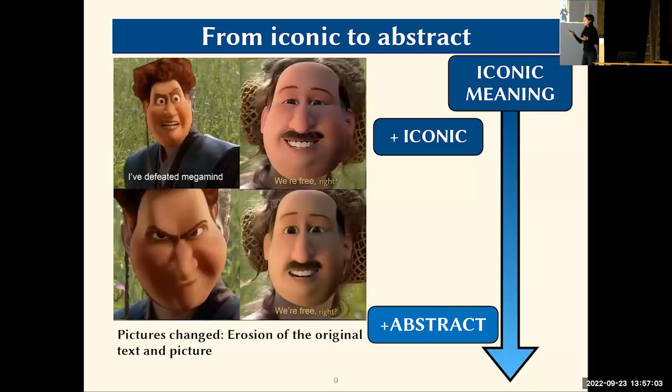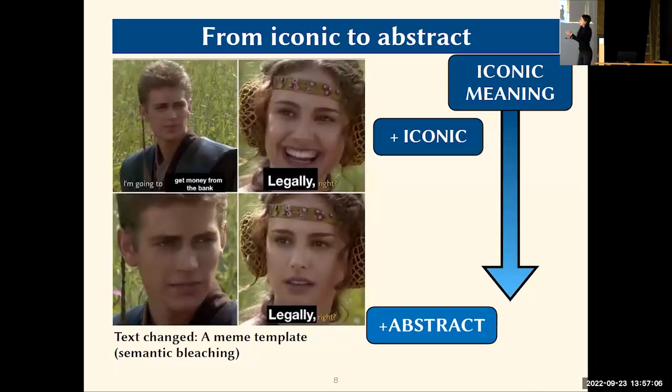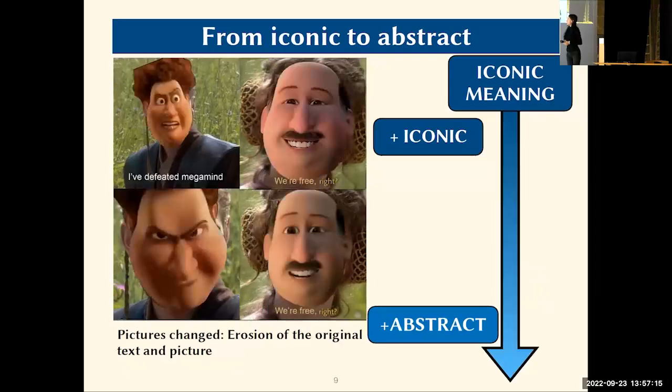And we see, in the previous case related to grammaticalization, we had what I call semantic bleaching. So when we have this loss of the original meaning, as much of the template and also of the original movie scene. But now here we have even further erosion of the original text and picture. And in this case, we are now not only implying that Anakin and Padme are placeholders for something, now we're actually putting those pictures there. And even though this might seem in a way more iconic because it's referring to those characters that are being represented, it is less iconic in this more evolutionary sense because it's further away from the iconic movie scene and the iconic original template of the meme.